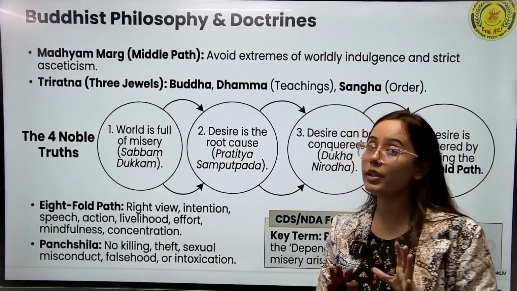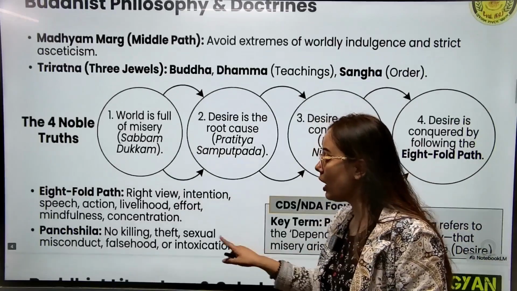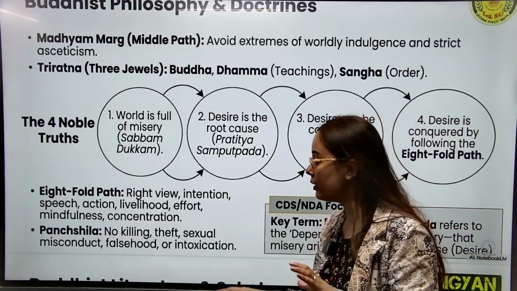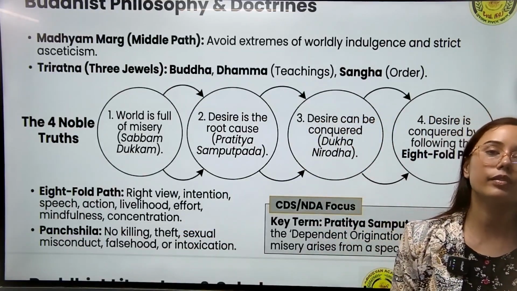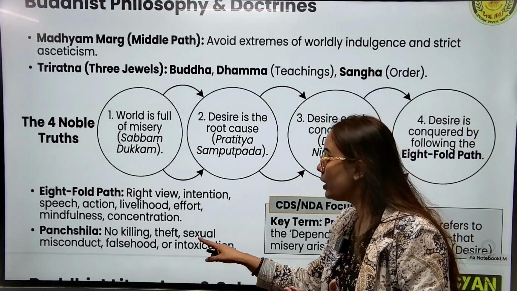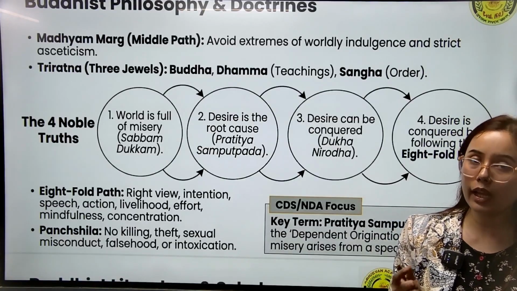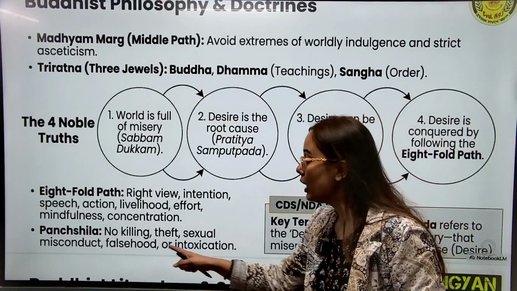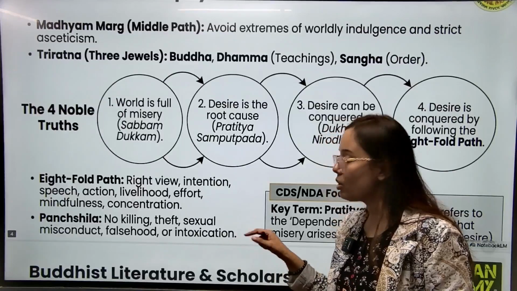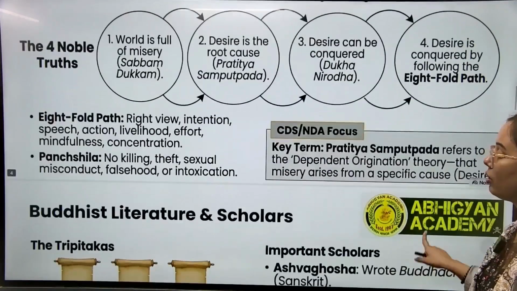Now, there were five principles that were preached by Buddha for his followers. So now he preached that there should not be any killing. It means the concept of non-violence. Then there should not be any theft. It means no stealing. We should not steal anything from someone else. We should not do sexual misconduct. For temporary pleasure we should not indulge in unethical activities. Then falsehood, it means no lies. We should not lie. Then no intoxication, no alcoholic drinks were prescribed by Buddha in his ideologies.